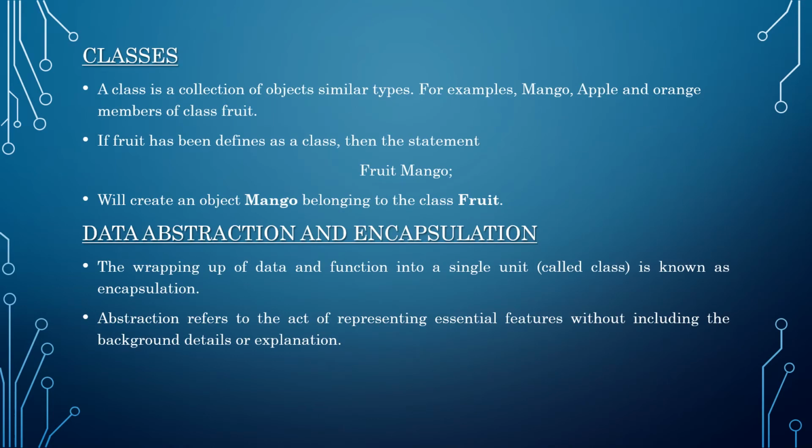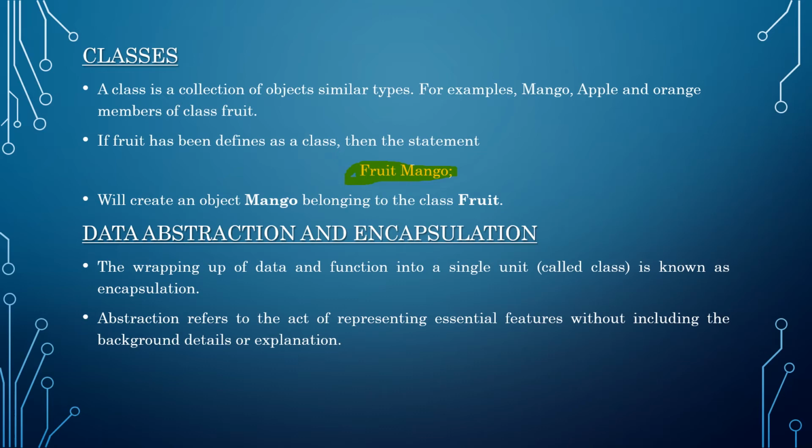Class. A class is a collection of objects of similar types. For example, mango, apple, and orange are members of class fruit. Let's say an example. If fruit has been defined as a class, then the statement fruit mango will create an object named mango under the class fruit.